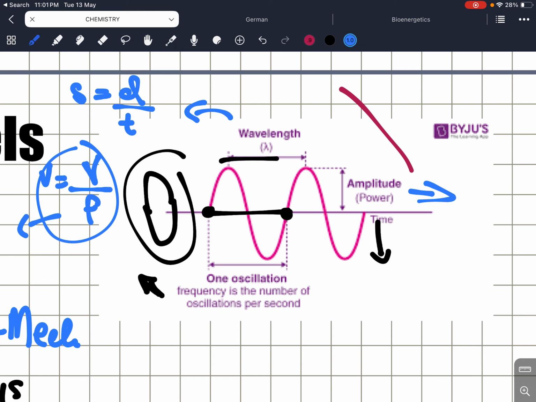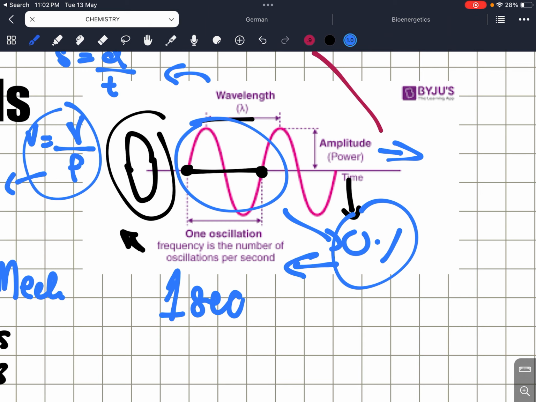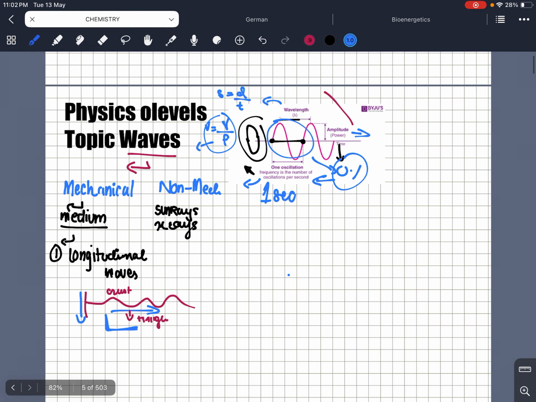And like that, we also have time period and frequency. Frequency is the number of oscillations per second. Like in 1 second, how many cycles are done, how many waves are passing. While if we talk about the time period, it's how much time one cycle is taking. For instance, this cycle might take 0.1 second. So how much time one cycle takes is the time period, and in frequency, it's how many waves are happening in one second. So that's what we are going to study further.